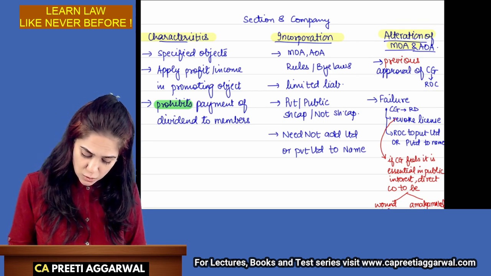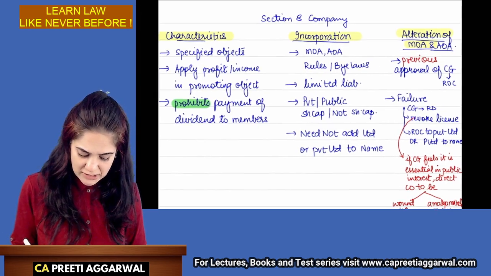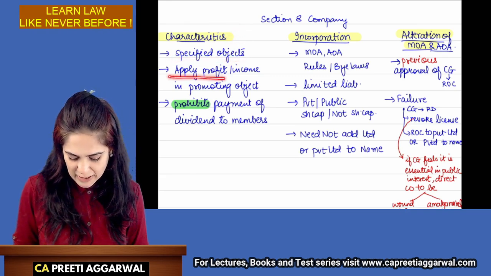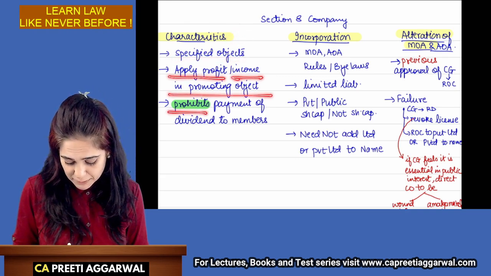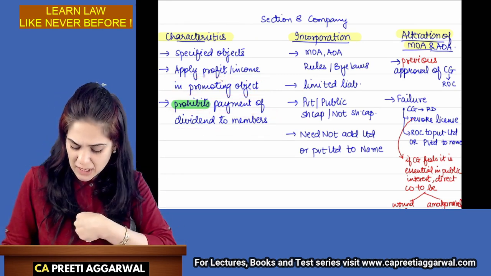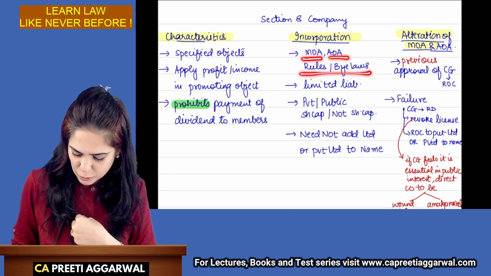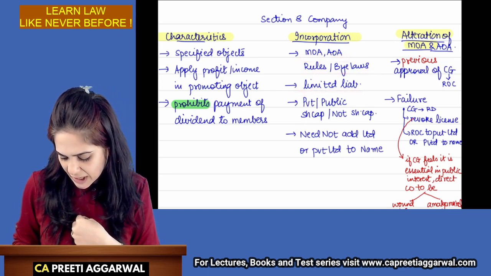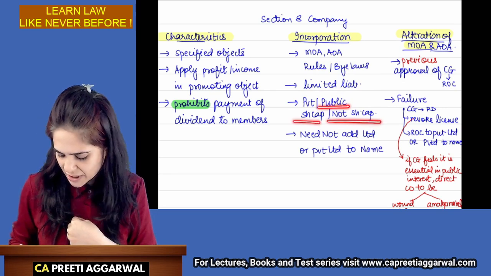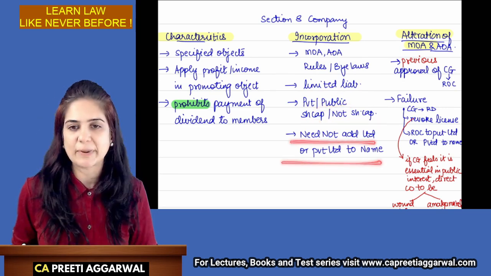Okay. So what are the points that I have covered till now? What are the characteristics? That it is made for specified objects. It will apply the profit or income only in promoting that object. It prohibits the payment of dividend to members. Because I have to incorporate a company, it will have memorandum and articles, rules and bylaws, limited liability. It may be incorporated either as a private or a public company. It may have share capital. It may not have share capital. It need not add the word limited or private limited to the name.